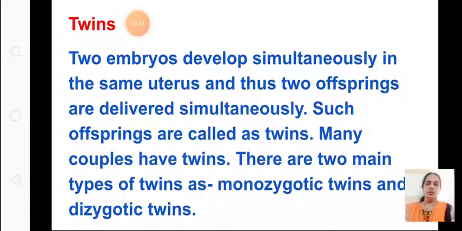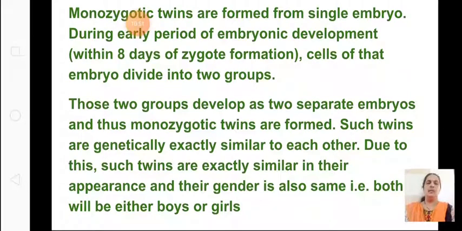So when two embryos develop simultaneously in the same uterus, and two children are formed in the one uterus of the mother, we call them twins. There are two types. What are they? Monozygotic and dizygotic. So we'll see now what monozygotic are. Monozygotic twins are formed from a single embryo during the early period of embryonic development, that is within 8 days of the zygote formation. So when the zygote is formed, within 8 days, if the embryo divides into two, then monozygotic twins will be formed.